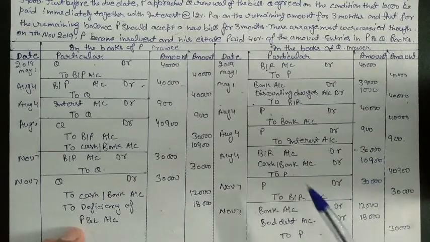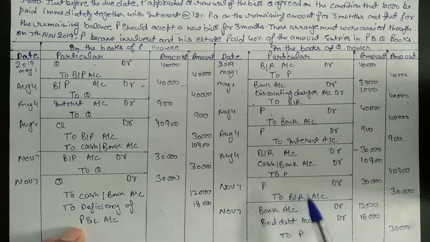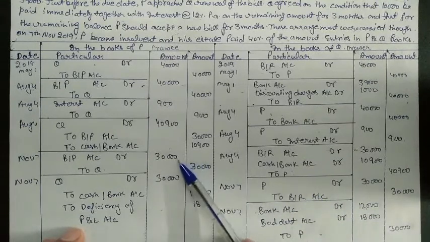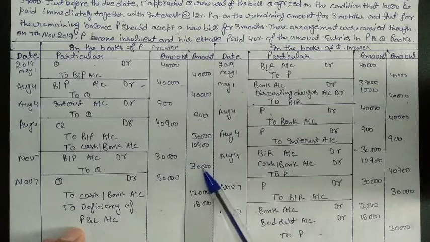After that we got information that P became insolvent and we are not going to receive money from him. So first we cancelled the bill that we made for 30,000, BR to BP. Now we cancelled it, P debit to BR for 30,000, and in the books of the drawee also 30,000.